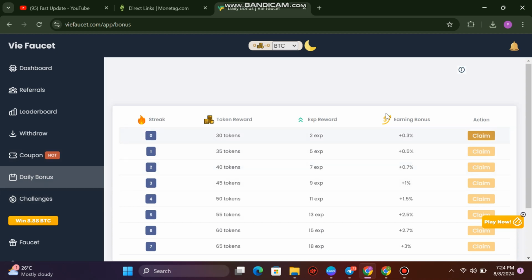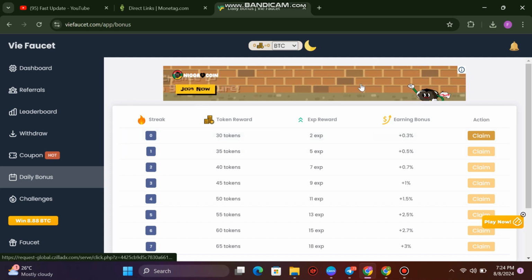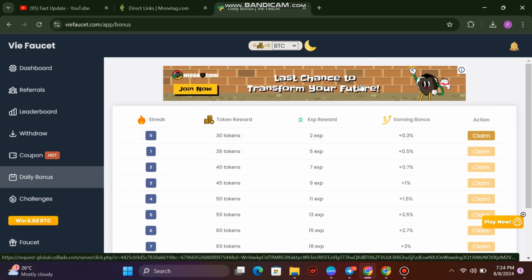Once you just click on claim, you're going to receive 30 tokens. Now this is where you are going to pay for your campaigns to work. Okay, so you can see all these are some of the campaigns people are currently working on in order for them to make money on this particular website, as you can see here. So people are running these particular ads here. Once you click on it, at least they are going to earn something out there. Okay, so that's how this particular website actually works for you.